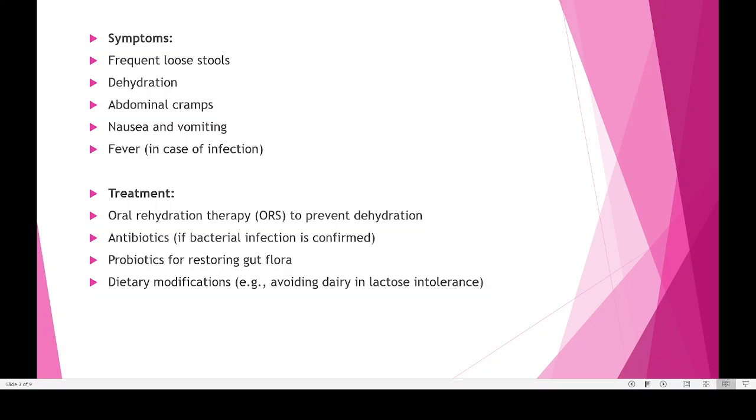Then nausea and vomiting. Nausea means, in Malayalam, we call okkanam. And vomiting, you know what it is. So this is the problem with diarrhea, etc. Then sometimes, if it is caused by any kind of virus or bacteria, that will be responsible for fever also.